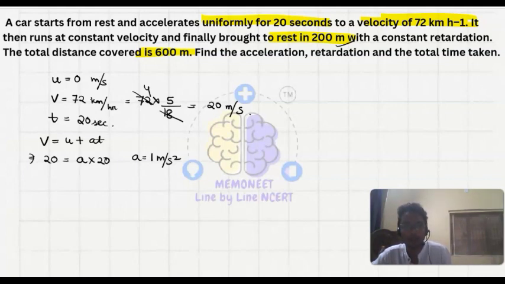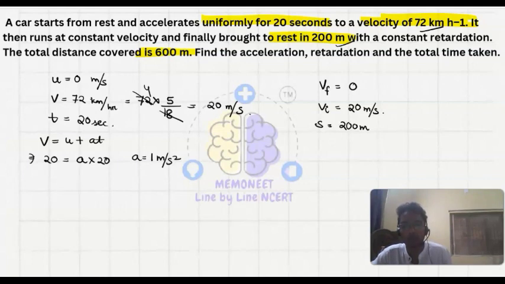It means the final velocity is 0 and the initial velocity for this condition is what? It is traveling at 72 km per hour. This will be the initial condition for the retardation, na. So this is 20 meter per second. Okay, then the displacement it has covered for the retardation, that is 200 meter.